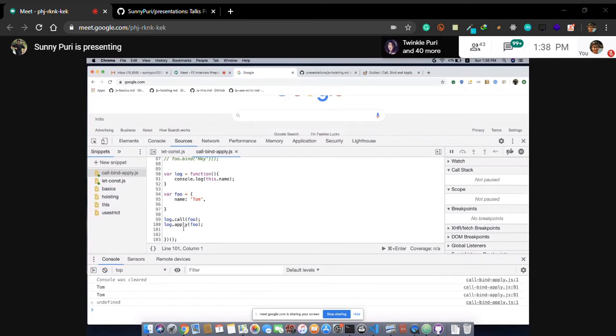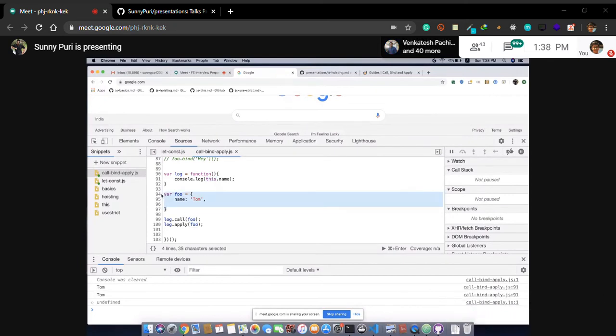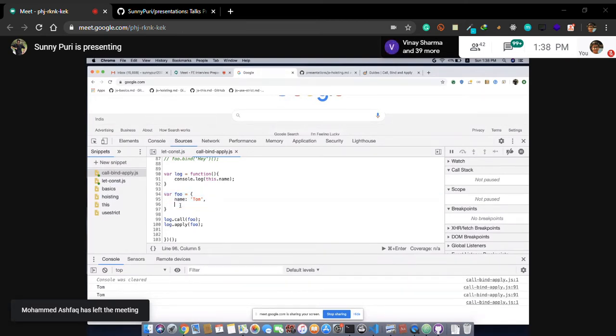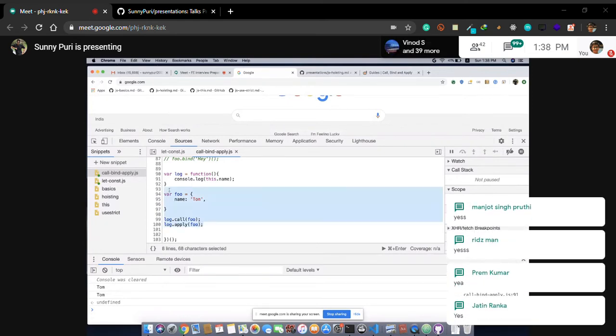Even until we are not passing any arguments or parameters, call and apply are the same. I am saying replace this with foo, and foo is an object right now. This is clear, guys. Can we move to the next quiz? Okay, so let's comment it out.